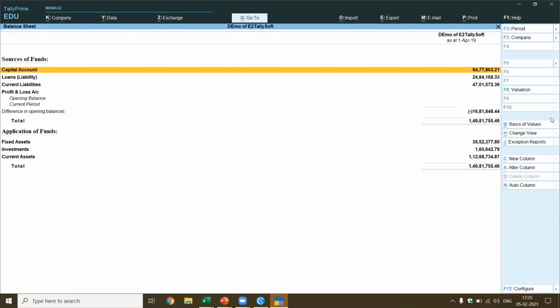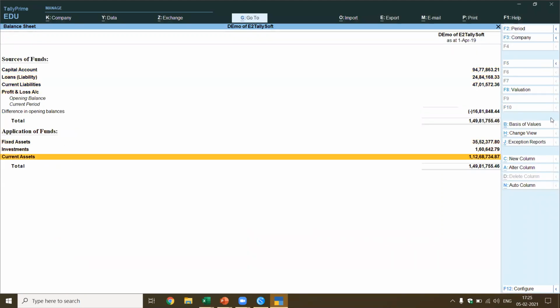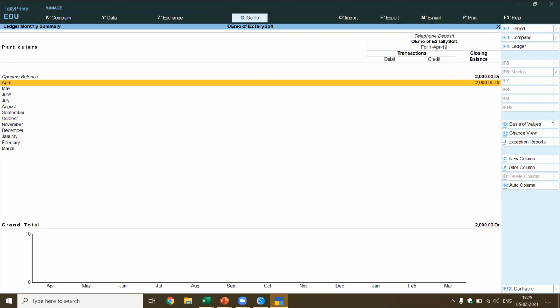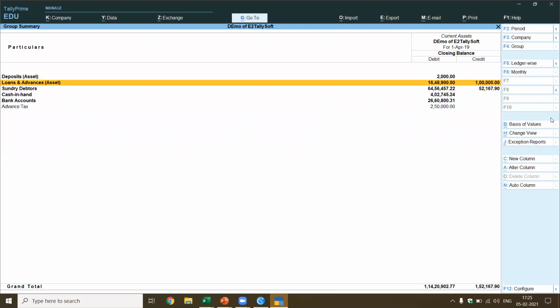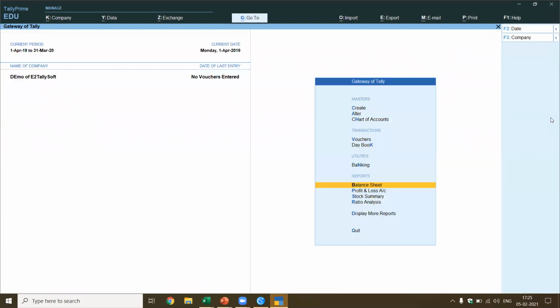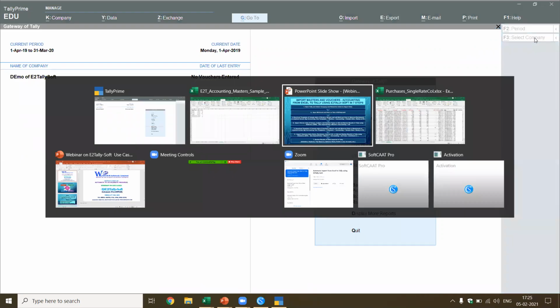Now you see, we have the balance sheet. This is all in case of the opening balance only. There are no transactions here. Okay, this is how we are able to import the masters. Now, what are the masters we imported? Groups, ledgers, and voucher types. Now, let me come back to the presentation.